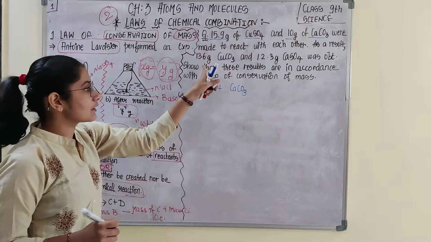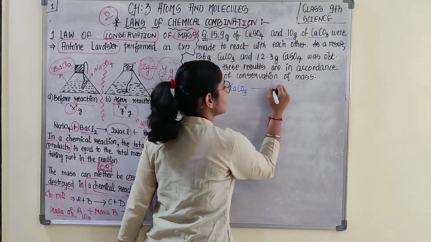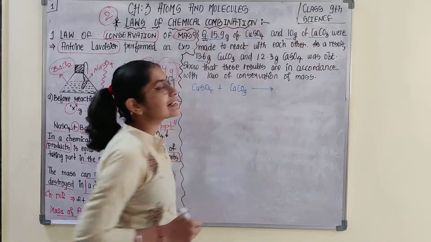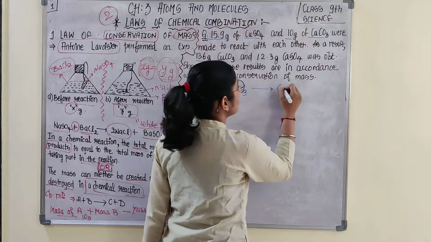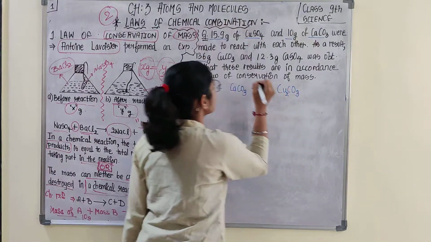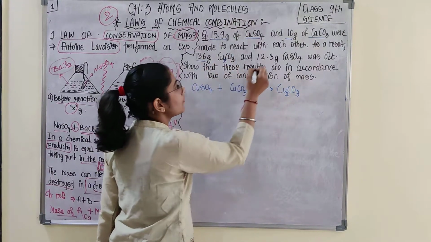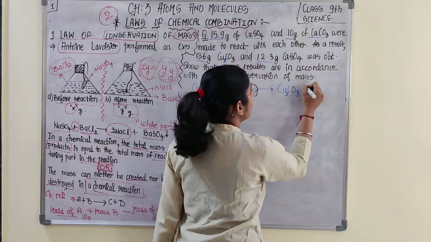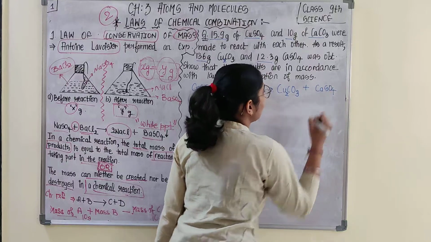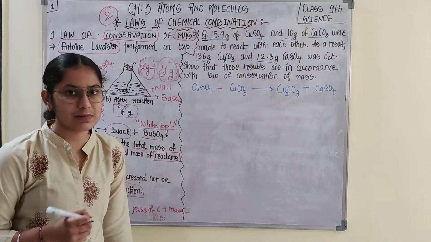As a result, the products are copper carbonate, 13.6 gram copper carbonate was formed along with 12.3 gram calcium sulfate.